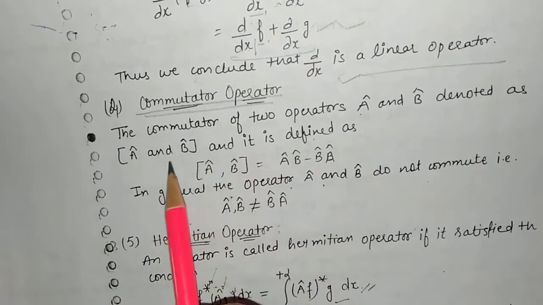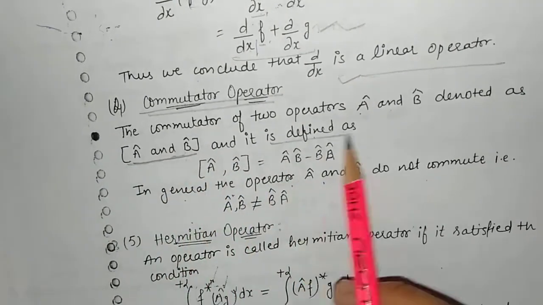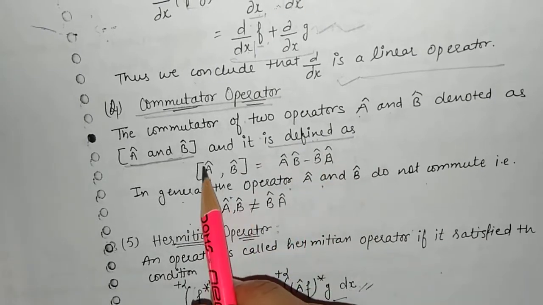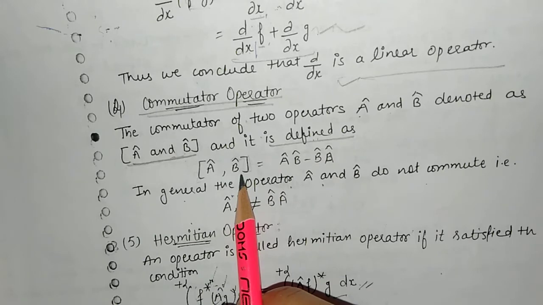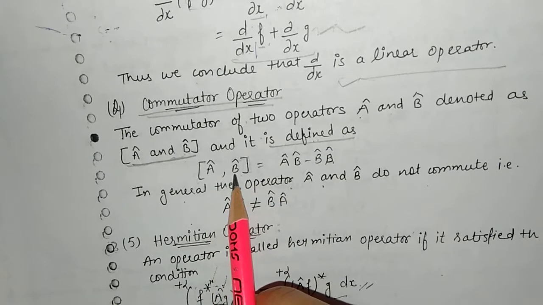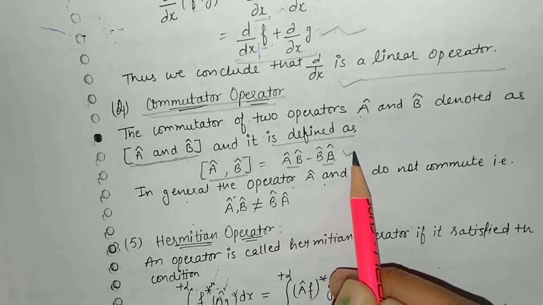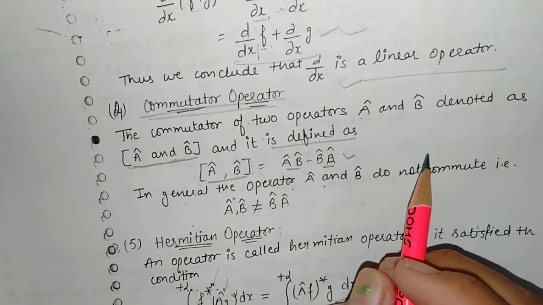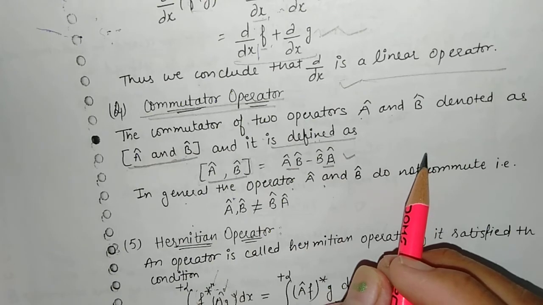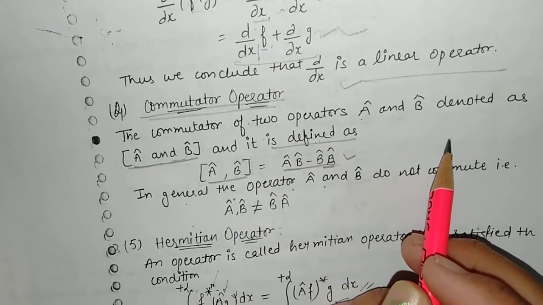Firstly we consider operator A and operator B. The commutator is always defined in a bracket; in the square bracket we have to write down the operator. So [A, B], and this can be written as AB minus BA. Always when the question comes in the examination, we write the commutator in this form first, then we calculate the result.